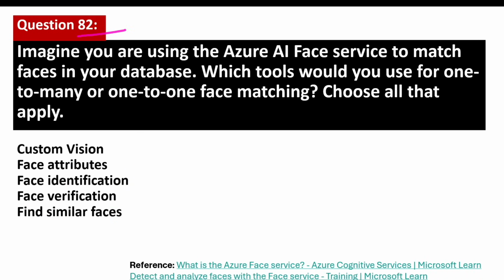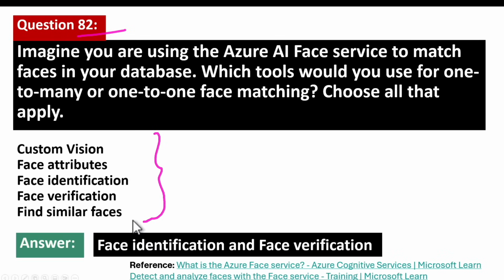Question number 82. Imagine you are using the Azure AI Face service to match faces in your database. Which tools would you use for one-to-many or one-to-one face matching? Choose all that apply. I'm looking for you to figure out two correct answers from this. That completes the full answer set for this question. The correct answers are face identification and face verification.